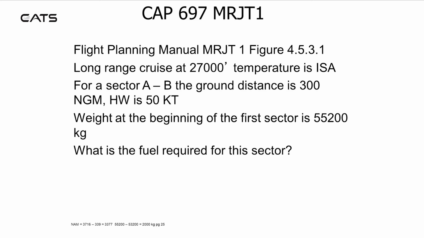Subtract this 339 from the 3,716 that you had earlier. This gives you 3,377. You can think of this as an artificial NAM. Look for the nearest value to this in the table and find the corresponding weight, which is 53,200 kilograms. Subtract this from your start weight to get 2,000 kilograms, and this will be your final answer.